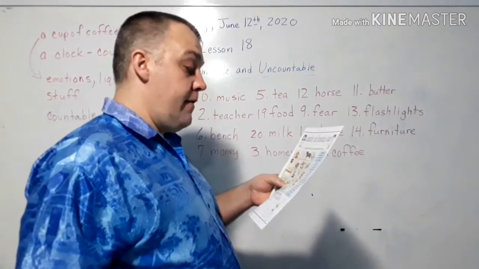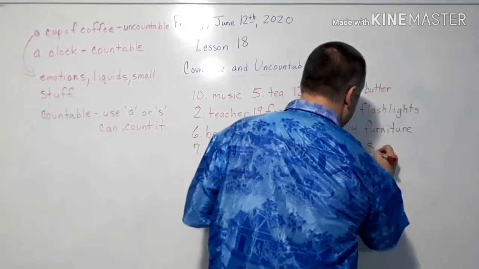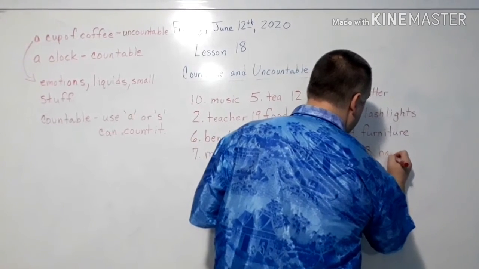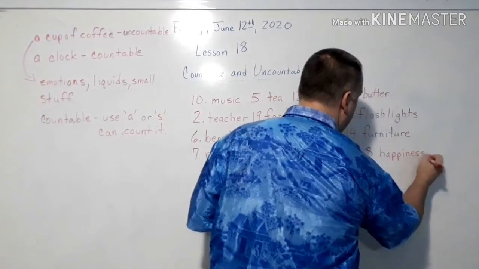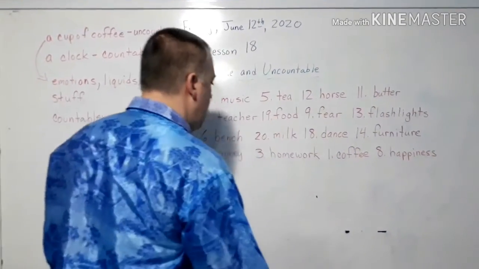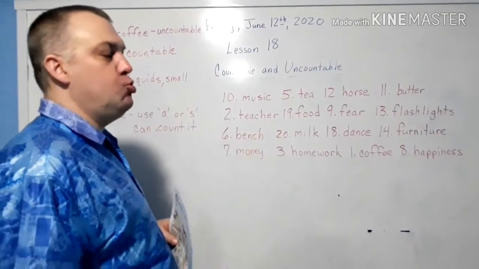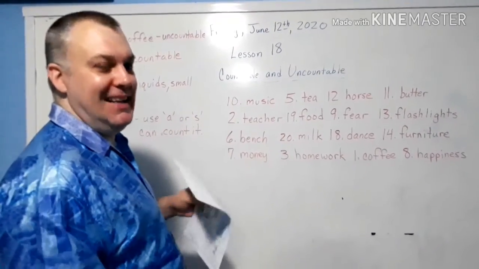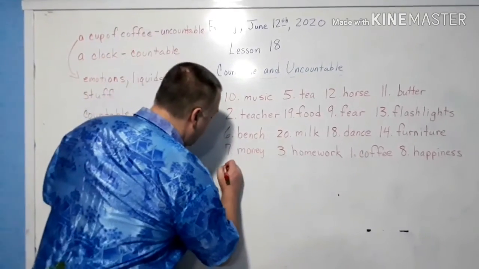And then we have happiness. 8 is happiness. It's a noun, happiness. Not happy, but happiness. Great. Okay. Number 4, toothpaste.